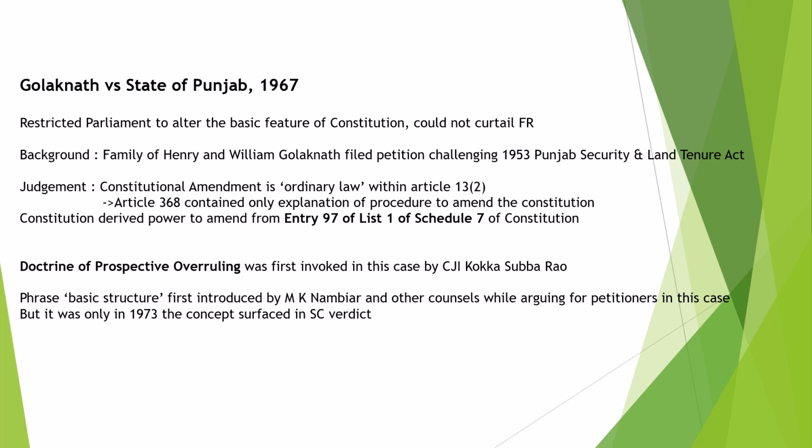The background was the family of Henry and William Golaknath filed a petition under Article 32 challenging the 1953 Punjab Security and Land Tenure Act on grounds of violation of Article 19(f), 19(g), and Article 14. They also sought to have the 17th Amendment, which placed the Punjab Act in the 9th Schedule, declared ultra vires.